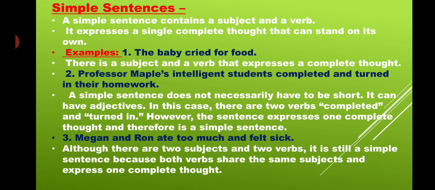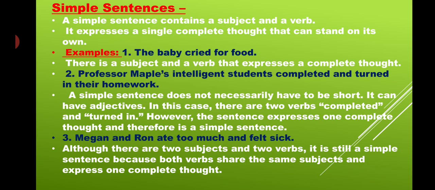That's why it's a simple sentence. If we want to identify which sentence is a simple sentence, we can identify it through the one finite verb that is always there in our simple sentence. In that manner we can find it, and it is the sentence that gives the complete meaning.